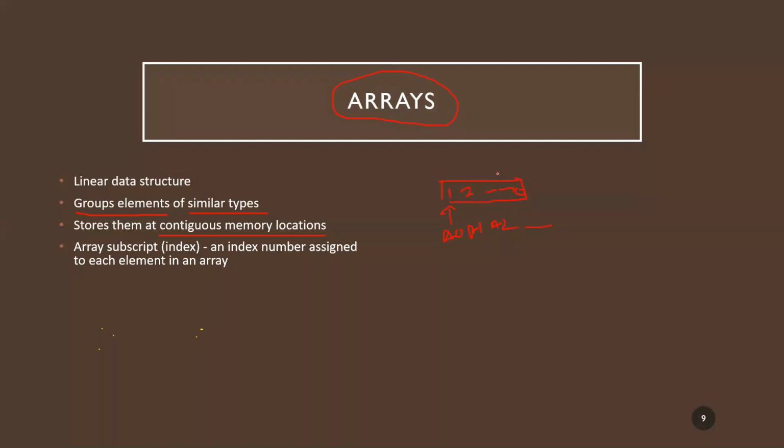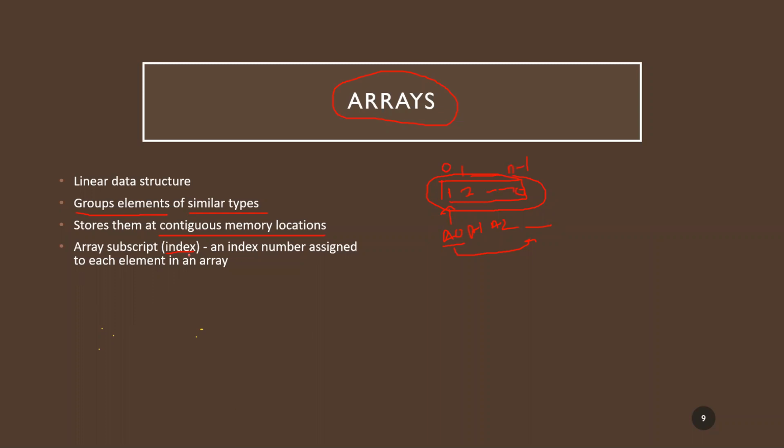Now, if I have to access any of the data over here, say this one, it will have one particular address. If I know the address, then I'll be able to access all the members present in the array. Another parameter is what is called the index. The index starts with 0. The index of the first element is 0, the second element is 1, and so on. If there are n elements in the array, the last index value will be n minus 1.